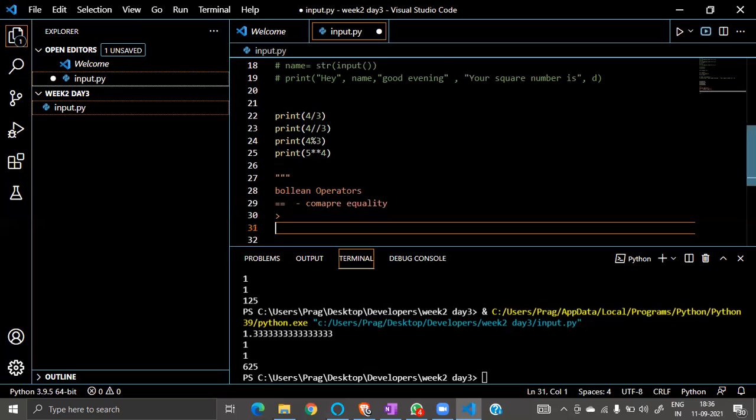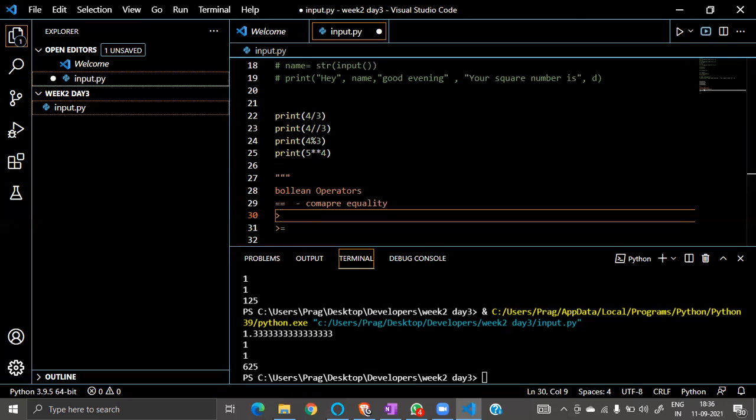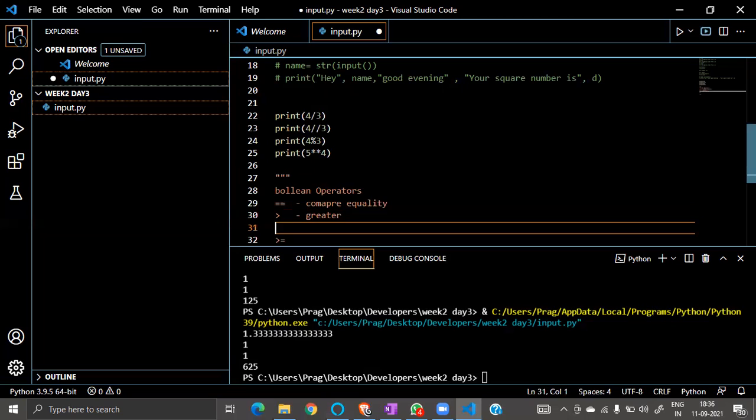Then there is another operator like this. What does this mean? We are checking greater, whether it is greater or not. And then we are checking greater than or equal to something.